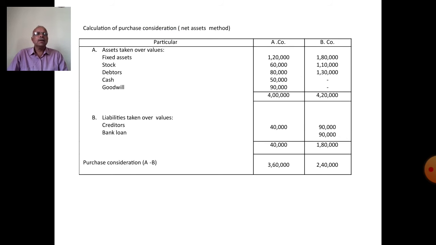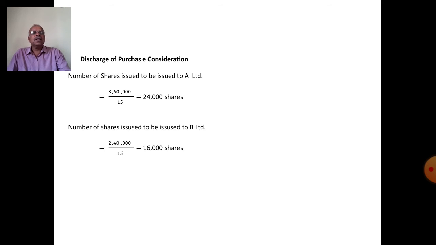2,40,000. This is the problem. Next, calculation of shares, that means discharge of purchase consideration. Under this, the calculation of the number of shares, point A. The problem asks: calculate the number of shares issued to A Limited and B Limited.